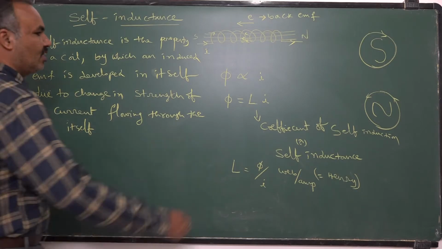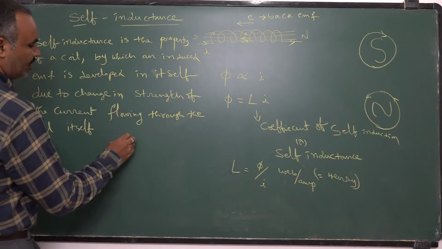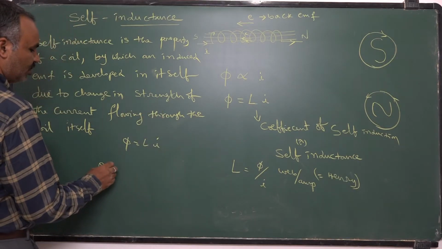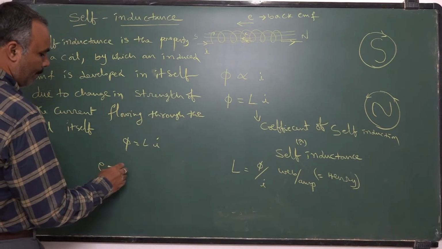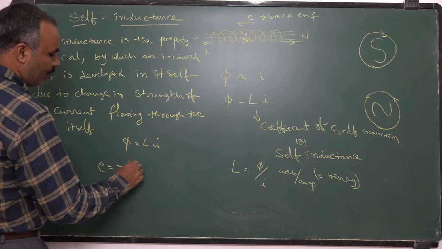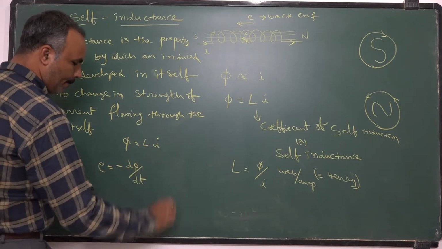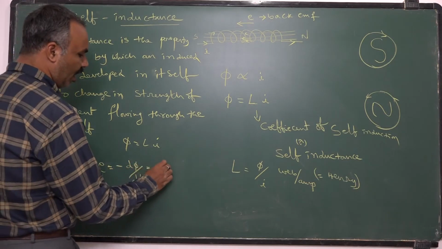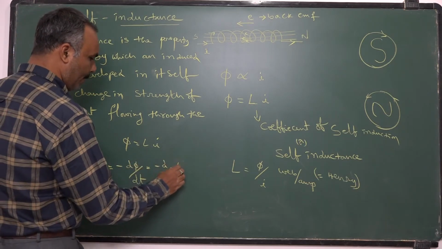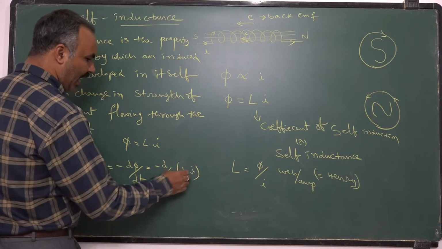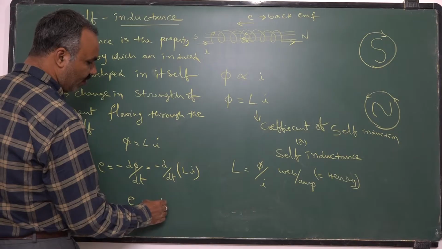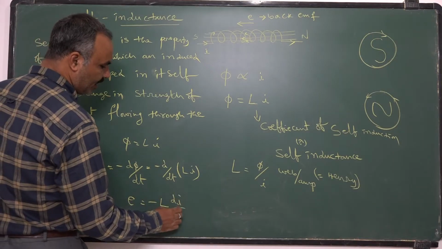And if you take this equation, phi is equal to Li, you know that induced EMF is equal to minus d phi B by dt. So whenever I want induced EMF, I should take derivative for flux value. As I said, L is a constant. The back EMF or induced EMF developed is given by minus L into di by dt.